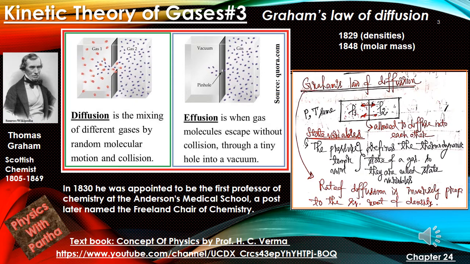Now what is effusion? In effusion, we consider that there is no collision when the gas molecule is moving from one chamber to the other side of the chamber. So here we have vacuum. Vacuum means there is no particle in it. It's very hard to achieve a perfect vacuum, but what defines vacuum is pressure. If pressure is very low, then we call it vacuum. If the number of gas molecules is very small, then we also say that the system is in vacuum. So here the wall separates one portion of the chamber from the other portion, which is vacuum.